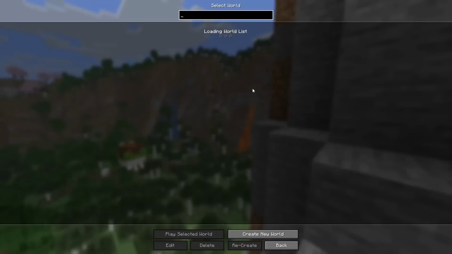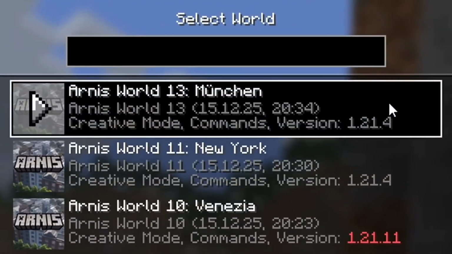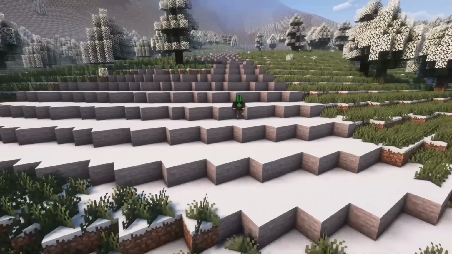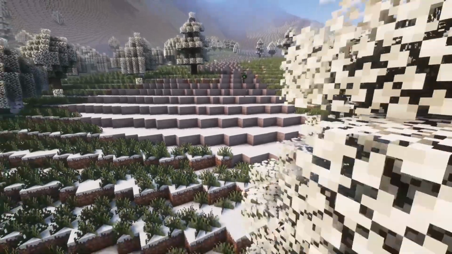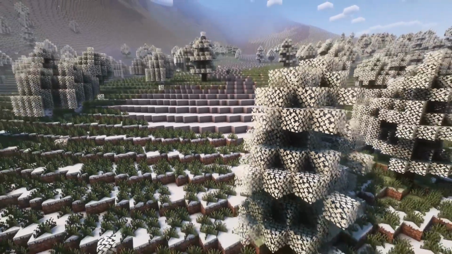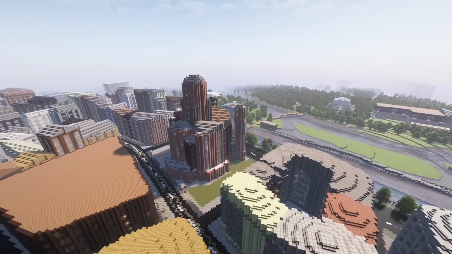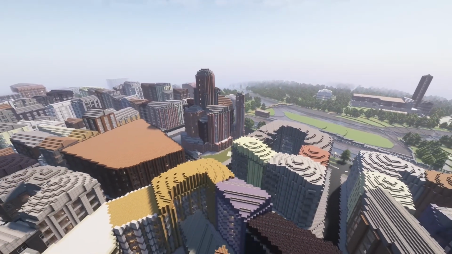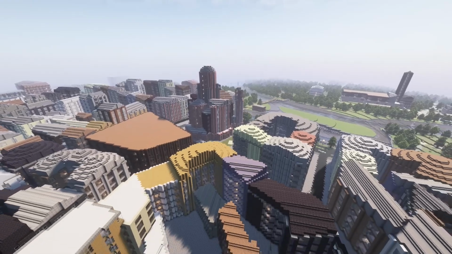Now if you open Minecraft, you will find a new world. Join it and you will see your generated location. Arnes tries to generate everything as realistic as possible. Nature, big cities, historical landmarks or your hometown. Everything is recreated based on open geospatial data.